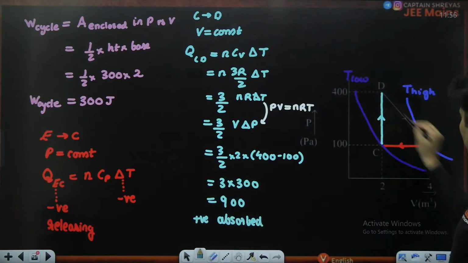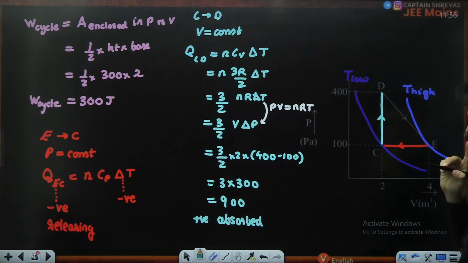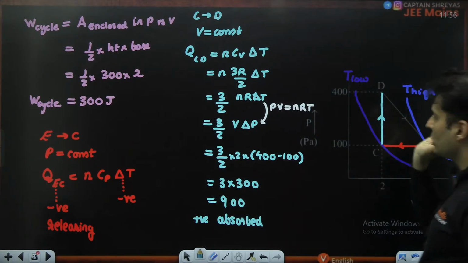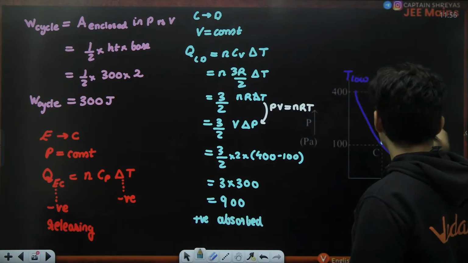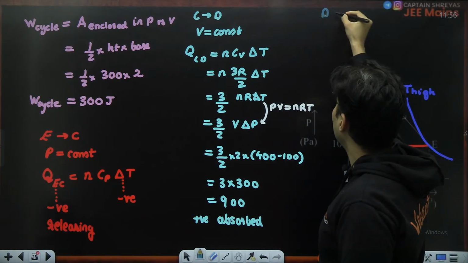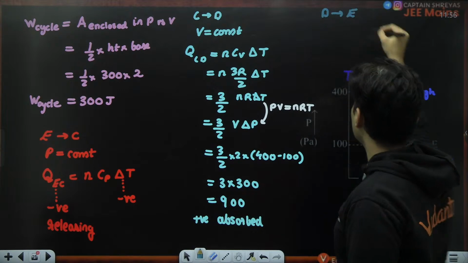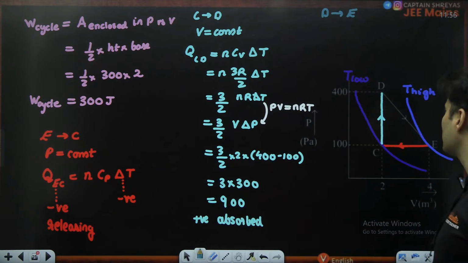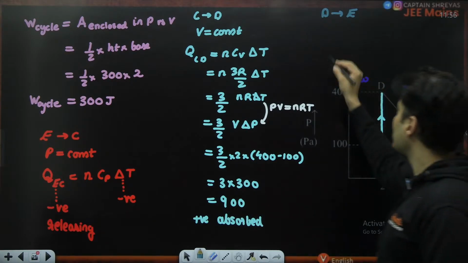Now, in this part, whether the temperature has increased or decreased, I do not really know. So I have an idea: just compare the temperatures between D and E. Between D and E, it is neither isobaric, isochoric, isothermal, nor adiabatic, it is some different process. Just compare the temperatures. How?